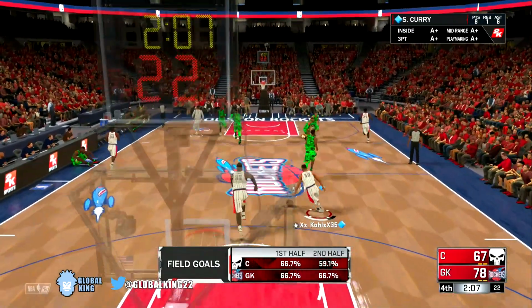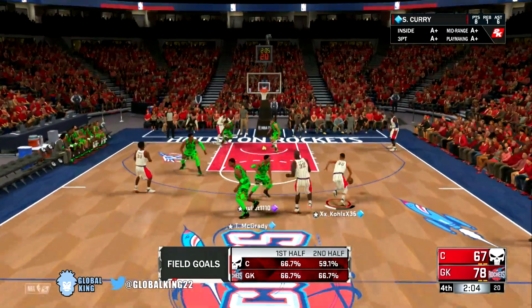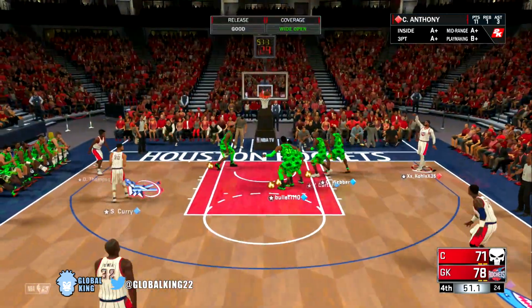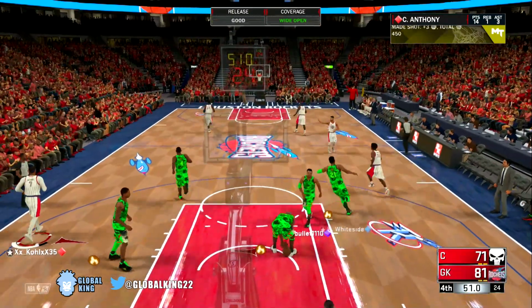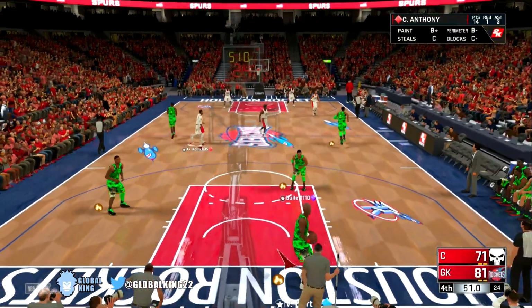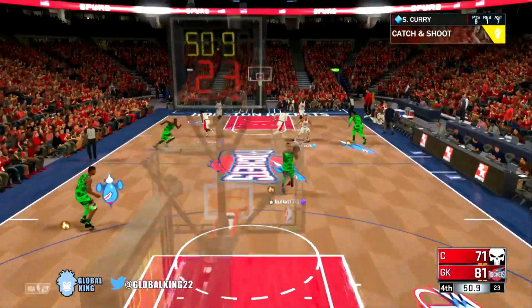11-point lead, 2 minutes to go. If we choke this lead, that'd be so bad. Melo open in the corner. Good release right there. Melo put the closer right there, bro. We actually almost choked. We got a 10-point lead with under a minute to go. There's no way we should lose now.